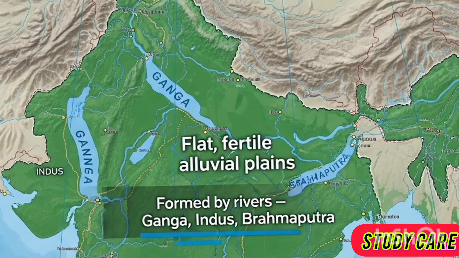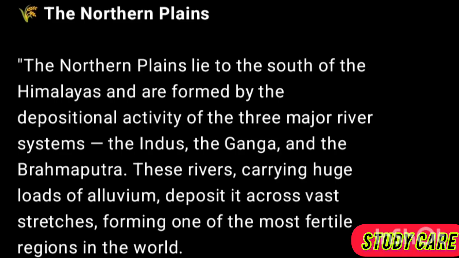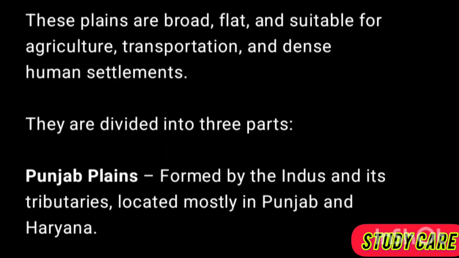The Northern Plains. The Northern Plains lie to the south of the Himalayas and are formed by the depositional activity of the 3 major river systems, the Indus, the Ganga, and the Brahmaputra. These rivers, carrying huge loads of alluvium, deposit it across vast stretches, forming one of the most fertile regions in the world. These plains are broad, flat, and suitable for agriculture, transportation, and dense human settlements. They are divided into 3 parts.